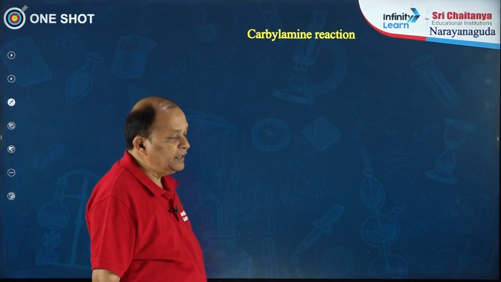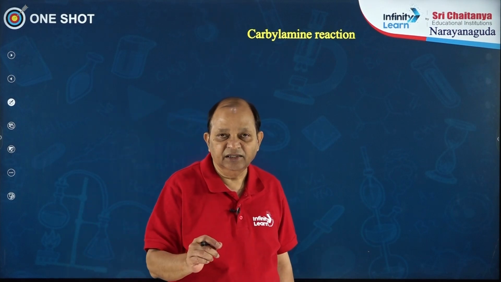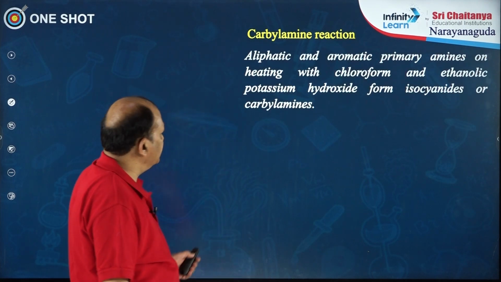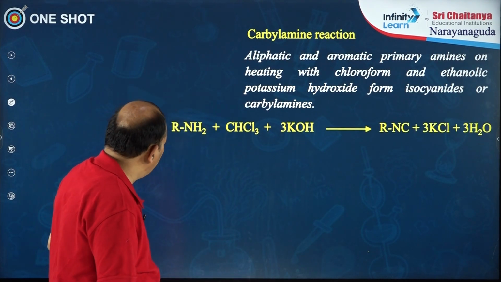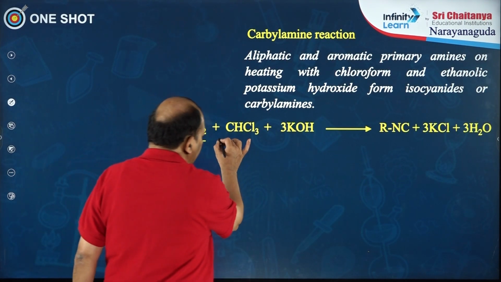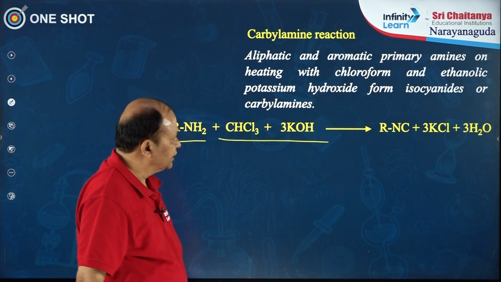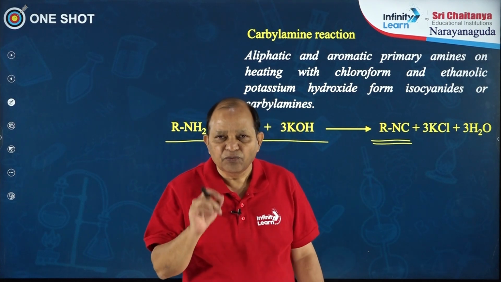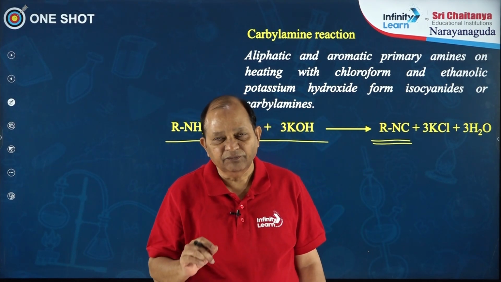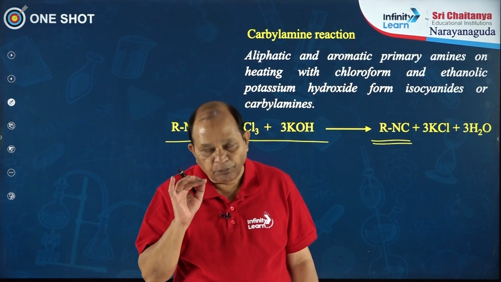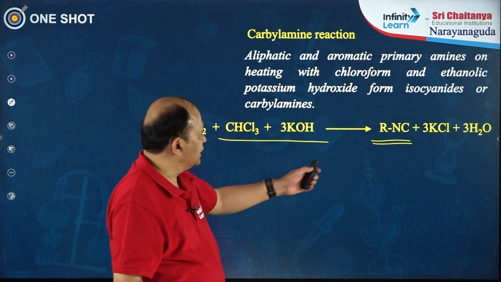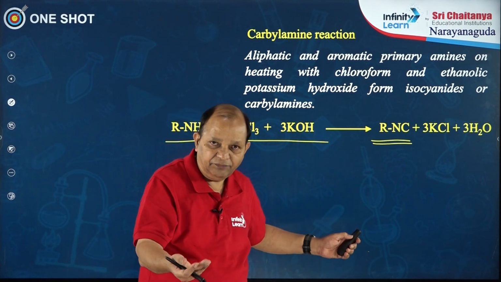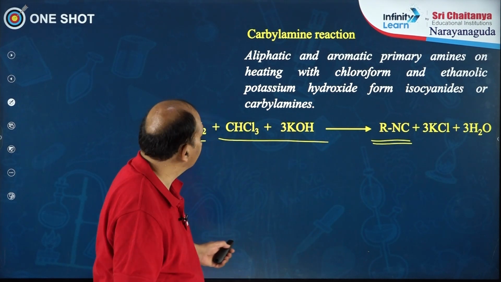Okay. Carbylamine reaction. It is a reaction which is useful to detect primary amines. Okay. Primary amines will give this particular reaction. If you take a primary amine and treat it with a mixture of chloroform and base KOH, you will get alkyl isocyanides, which are very foul-smelling compounds. Very bad smelling, very poisonous compounds, and these are formed. It is a test to identify primary amines, whether aliphatic or aromatic.